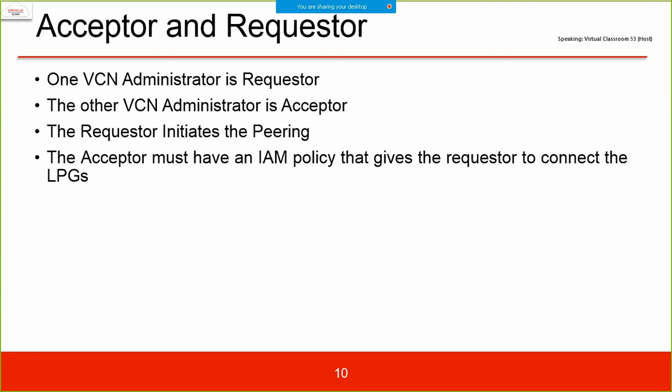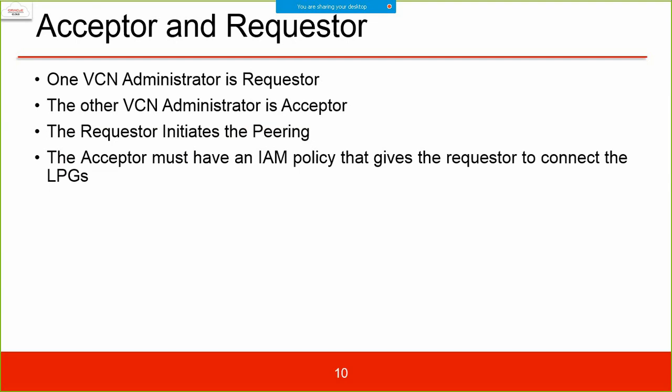Acceptor or requester. One VCN administrator is the requester and the other is the acceptor. Why? Because you are talking about two VCNs. You are making two VCNs talk. So one has to be the requester, one has to be the acceptor. It does not matter which one is the acceptor and which one is the requester. Two VCNs must talk.